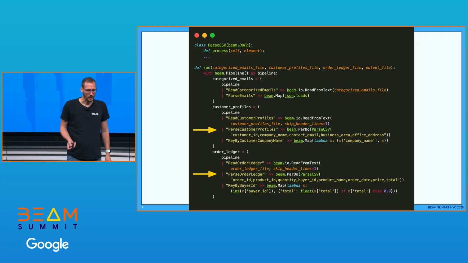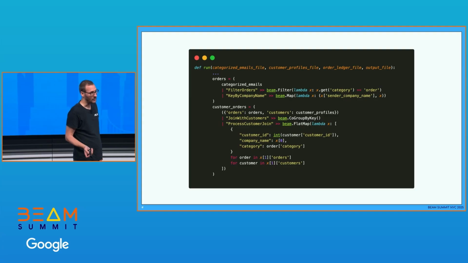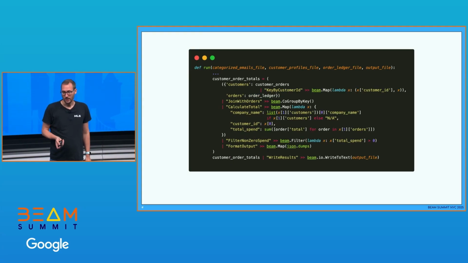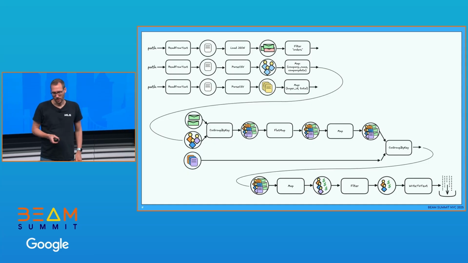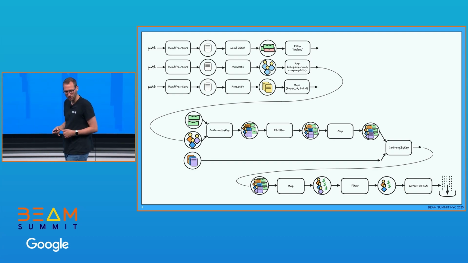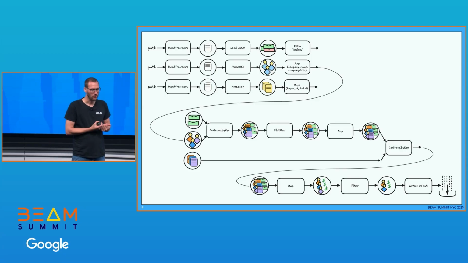And we can again look at the code, and we have one function and otherwise a pipeline where we do a couple of things. We read certain data sets, categorize emails, customer profiles, the order ledger. We have then the orders, that is a combination. We have the customer orders, and we have the customer order totals, and at the end we get the correct thing. And if we visualize the pipeline, this looks like this. It's a large thing, starts out with 3 different data sets, does a couple of co-groups, mapping, flat map, and so on, some filtering, and at the end we get the correct result.